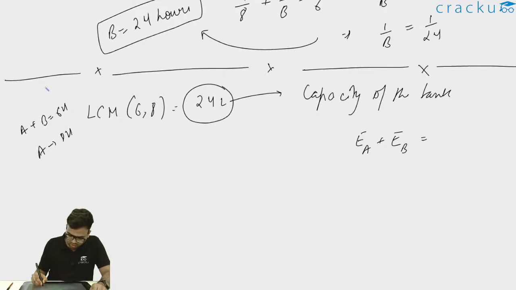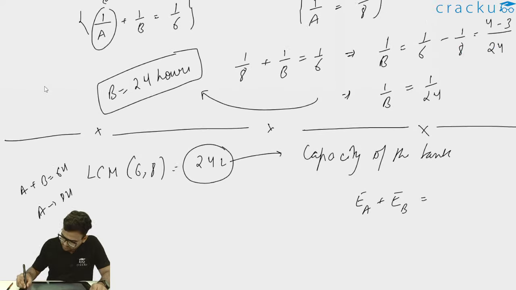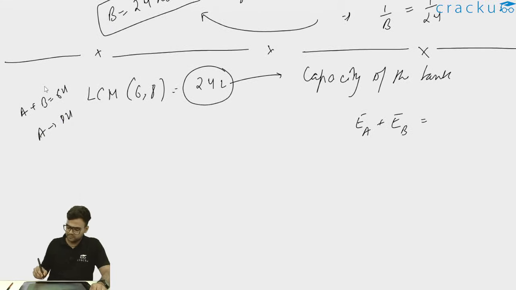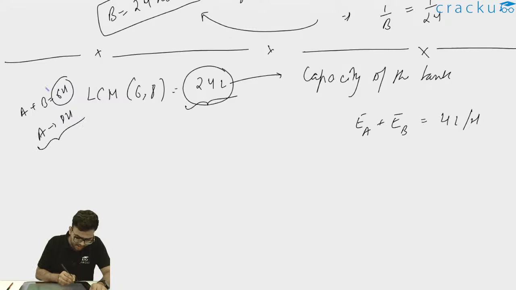Basically 24 liters is being filled in 6 hours. So we can say efficiency of A plus efficiency of B will be 4 liters per hour. The 24 liter tank is being filled in 6 hours, so I can say efficiency of A plus efficiency of B will be 24 divided by 6, which is 4 liters per hour.